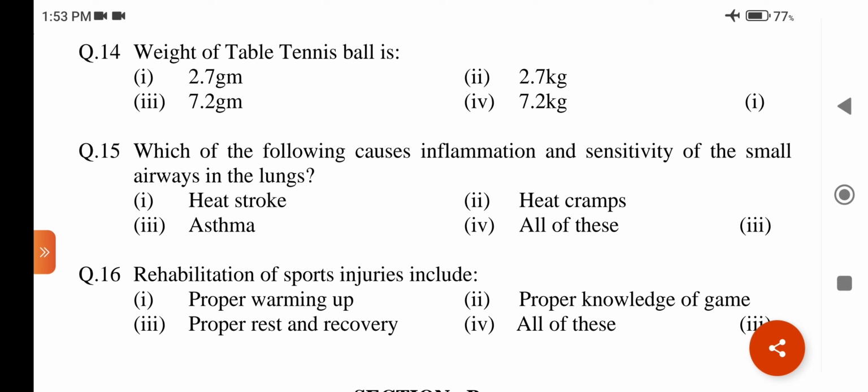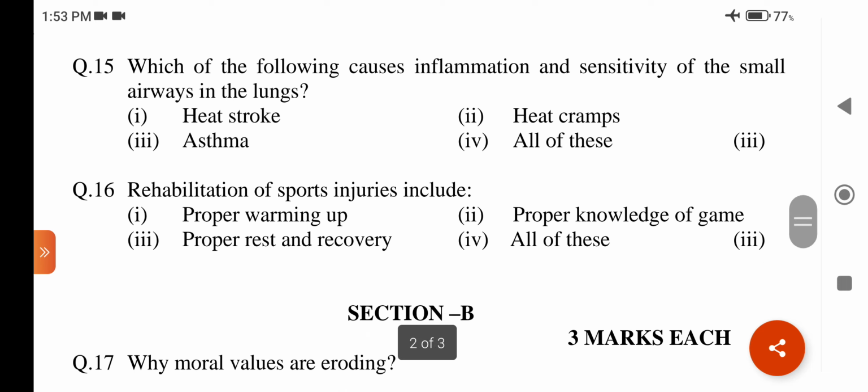Question number 15. Which of the following causes inflammation and sensitivity of the small airways in the lungs? Option first, heat stroke; second, heat cramps; third, asthma; fourth, all of these. Answer is option third, asthma.